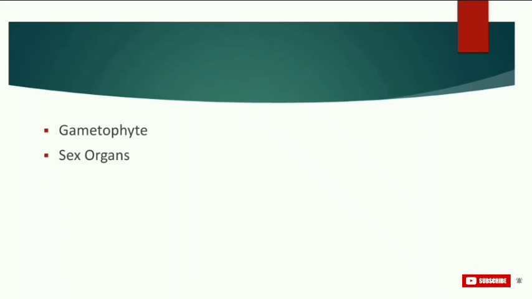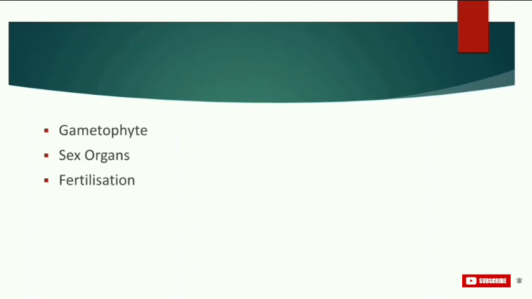Archegonium is flask shaped. It has a shape like a flask and it is partially embedded. Then talking about fertilization, water is required for transfer of anthrozoids. Anthrozoids are male gametes produced by antheridia. The male gametes are released from the antheridia and reach the mouth of the female sex organ, that is archegonia. Fusion of the male gamete with the egg present in the archegonium results in the formation of zygote.